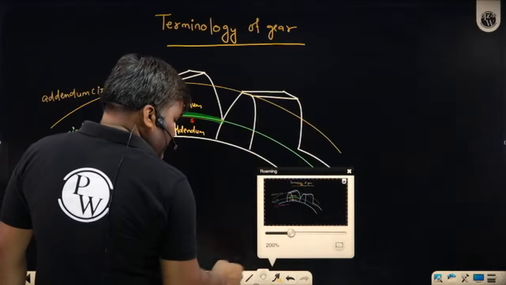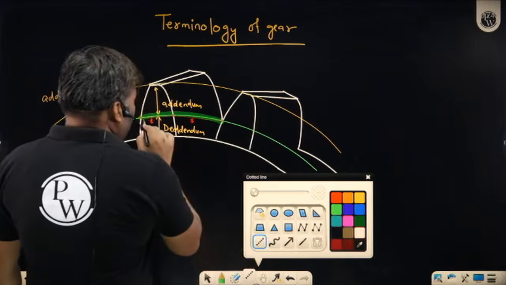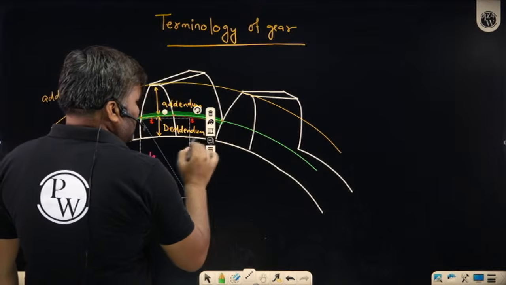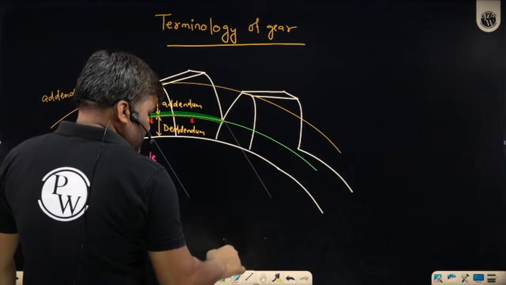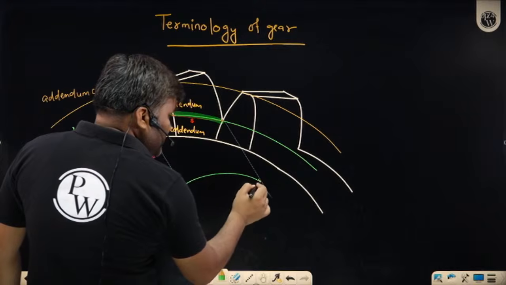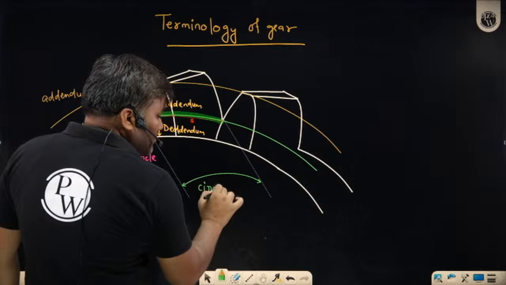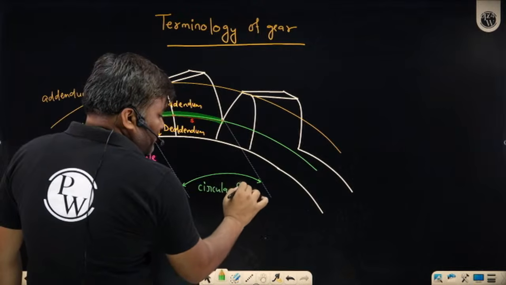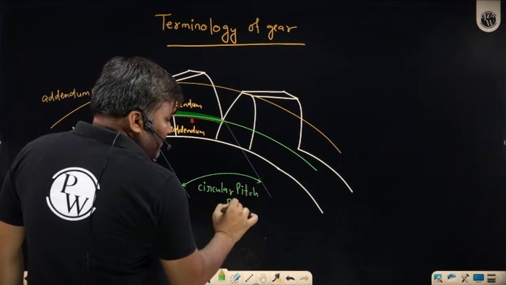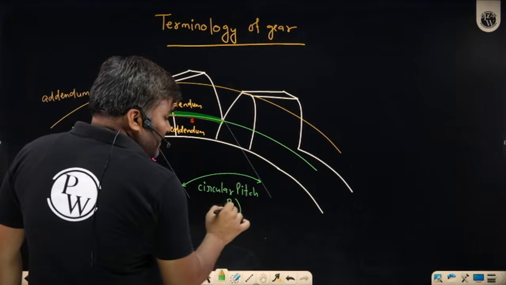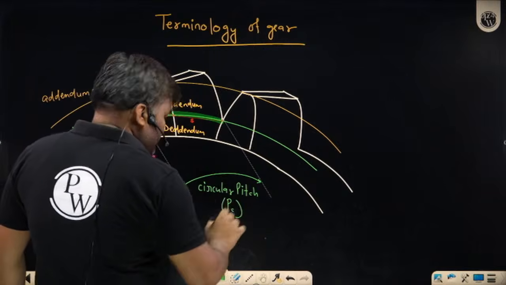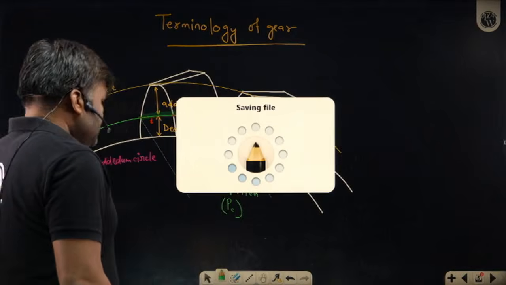Let me write it here. Sir, from here till this point, the arc-form dimension along the pitch circle is called circular pitch. We denote this by Pc: P with suffix C. It is how we are going to denote this. Circular pitch.